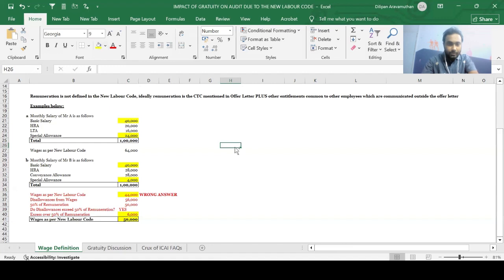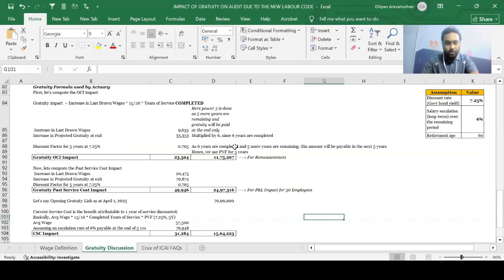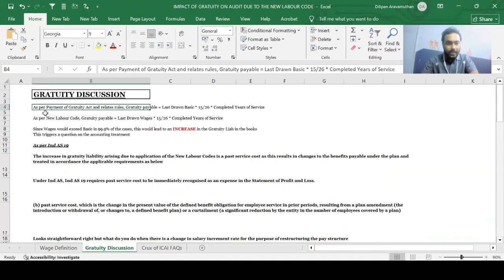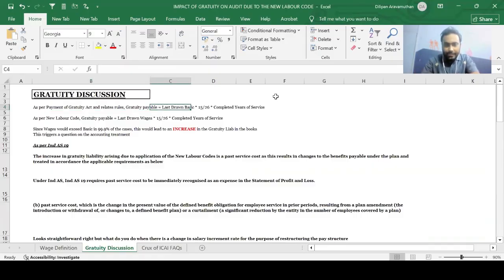So yeah. Now let me clarify to you guys why we even computed something called wages. If you are aware, gratuity earlier used to be computed in the below manner. As per the Payment of Gratuity Act and related rules, gratuity earlier used to be computed as: your last drawn basic salary into 15 by 26 into completed years of service.